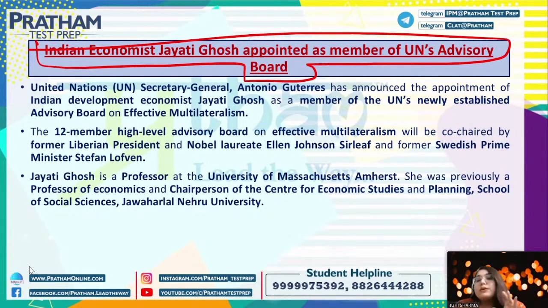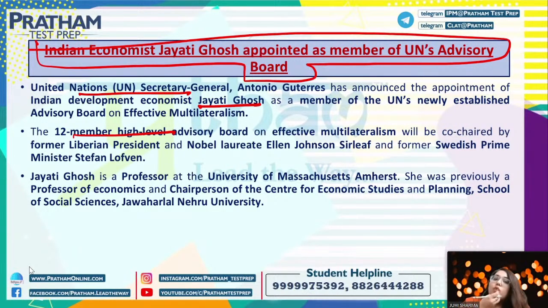So again, this news becomes important because Antonio Guterres, the Secretary General of the United Nations, has announced the appointment of Jayati Ghosh as one of the members of the advisory board, right? Now, how many members are there on this board? It is an advisory board which consists of 12 members, and it has many different members. Those who will chair it are former Liberian president and Nobel laureate Ellen Johnson Sirleaf and former Swedish Prime Minister Stefan Löfven.